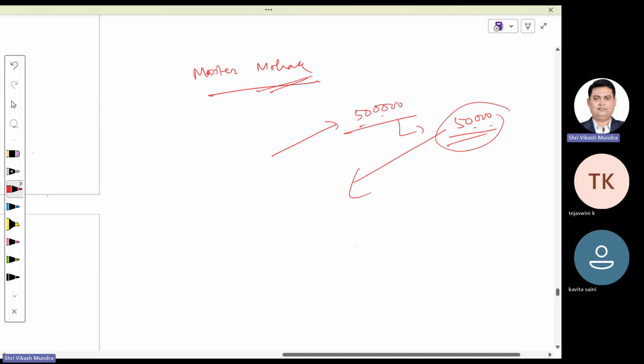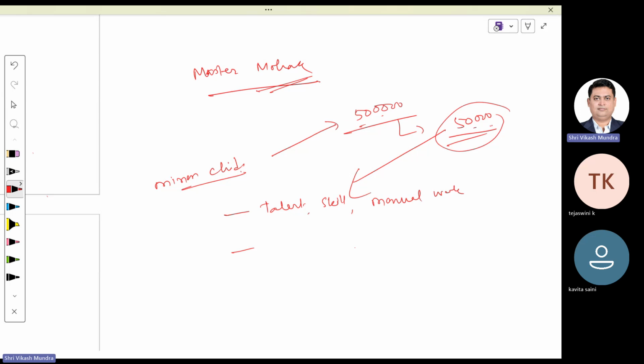Whatever income is generated by a minor child, if that income is not generated through his talent, skill, or manual work, or the child is not handicapped, then it is clubbed.